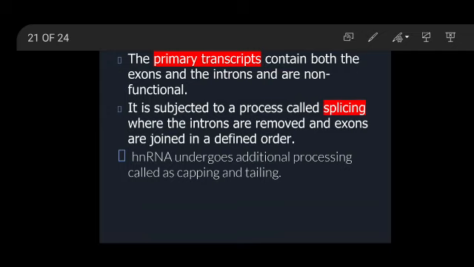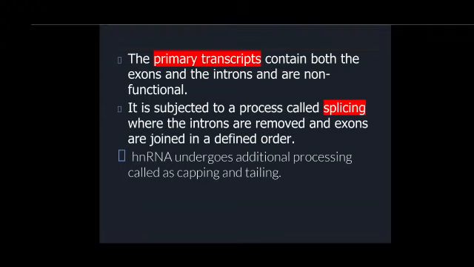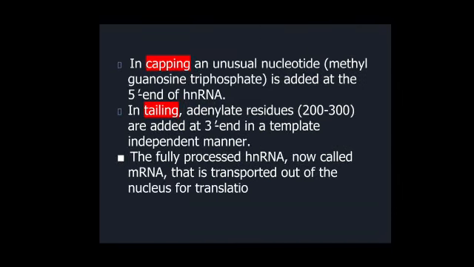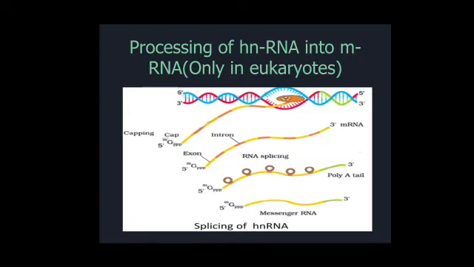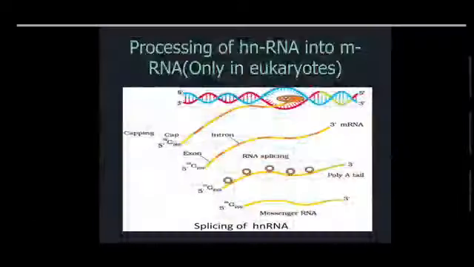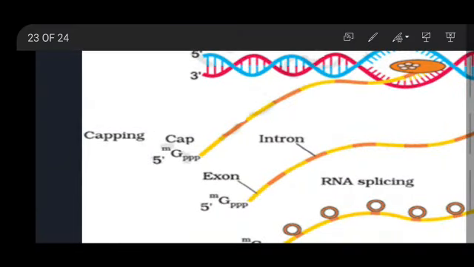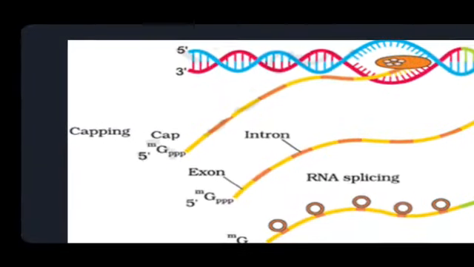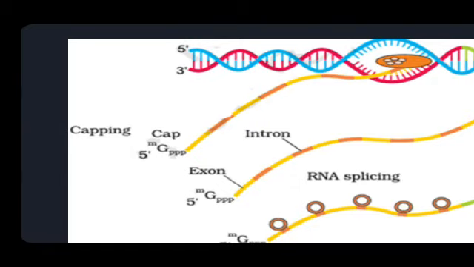So what are these things? We are going to study this in this slide. What is capping? Capping is when an unusual nucleotide is added at the 5 prime end of hnRNA. Here in this diagram you can see that at the 5 prime end there is an addition of a cap, which is made up of methyl guanosine triphosphate.